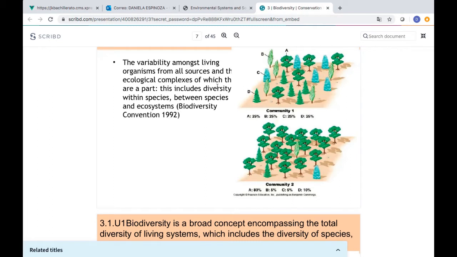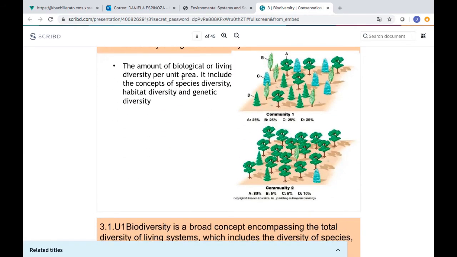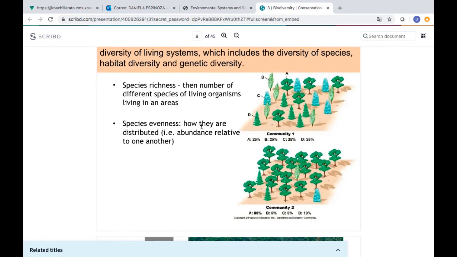So we have the variability amongst living organisms from all sources and the ecological complexes of which they are part. This includes diversity within species, between species and ecosystems. The amount of biological or living diversity per unit area, that is biodiversity. In this picture, we can see species richness, which is the number of different species of living organisms living in an area, like this one.